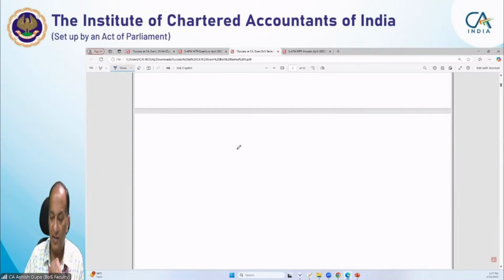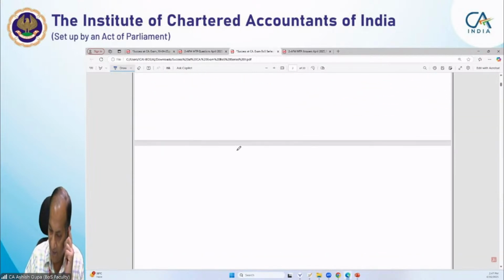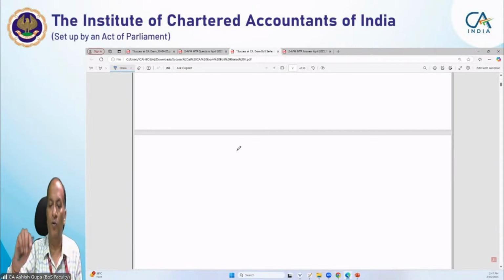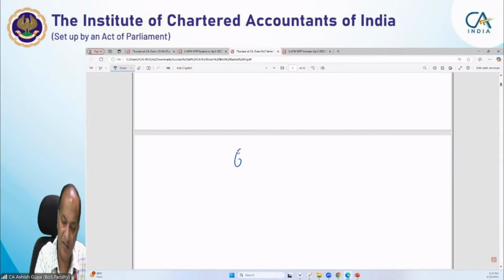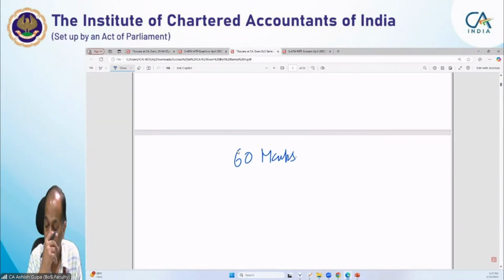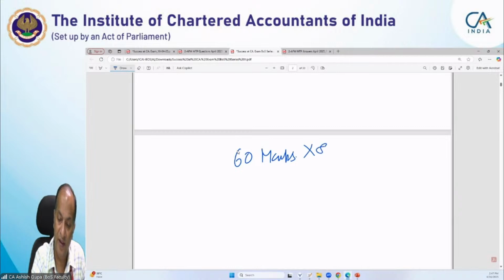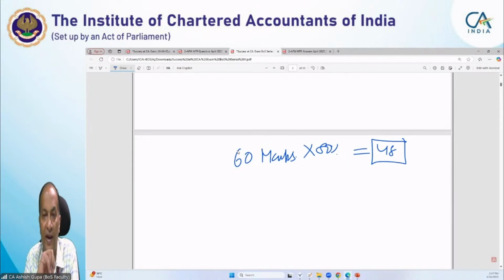And very important, there is another magic formula: complete as much as possible. Sometimes a student says to me, sir, I have attempted only a 60 marks paper. See, if you attempt a 60 marks paper, then you can't expect too much, because by applying a percentage of around 40 you will score only 48 marks. Even then you are 2 marks behind your required percentage. Of course, 40 is the percentage for a particular paper, but overall you need an aggregate of 50. So you can even miss the target.